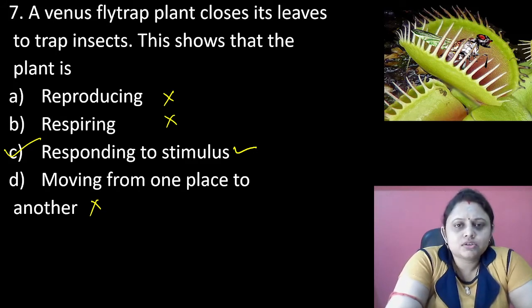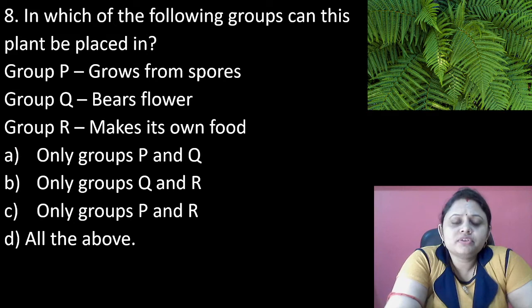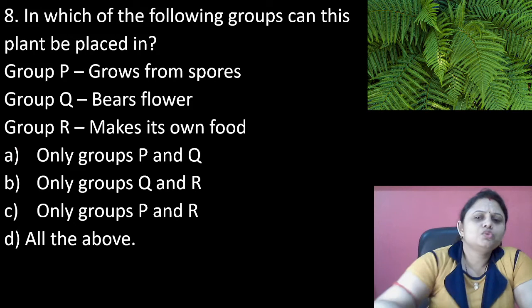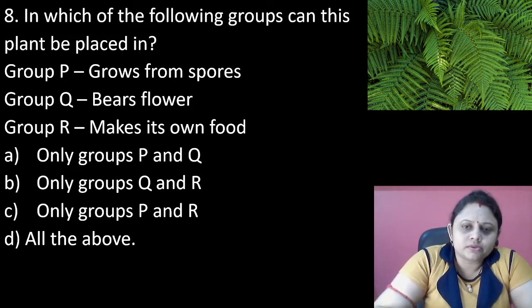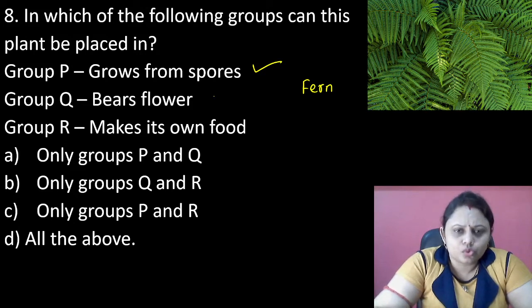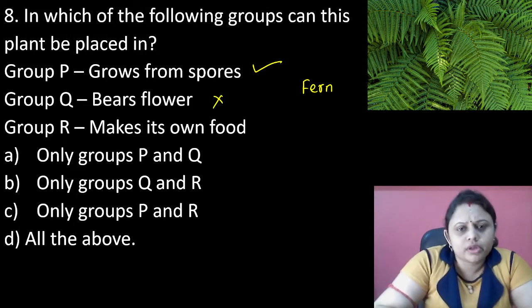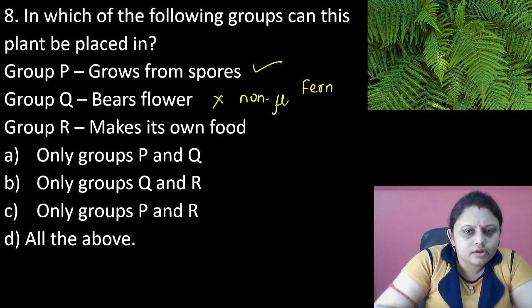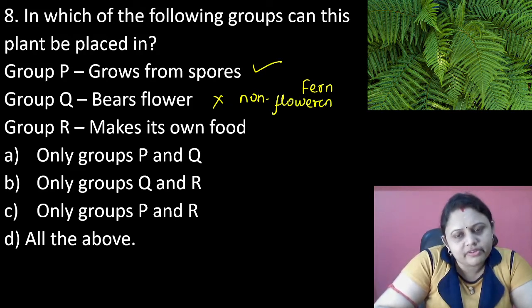Okay. Next, in which of the following groups can this plant be placed? So this plant is a fern. Okay. These are ferns. So in group P, it grows from spores. Yes, ferns grow from spores. Group Q, bears flowers. No, ferns are non-flowering plants. They do not bear flowers.